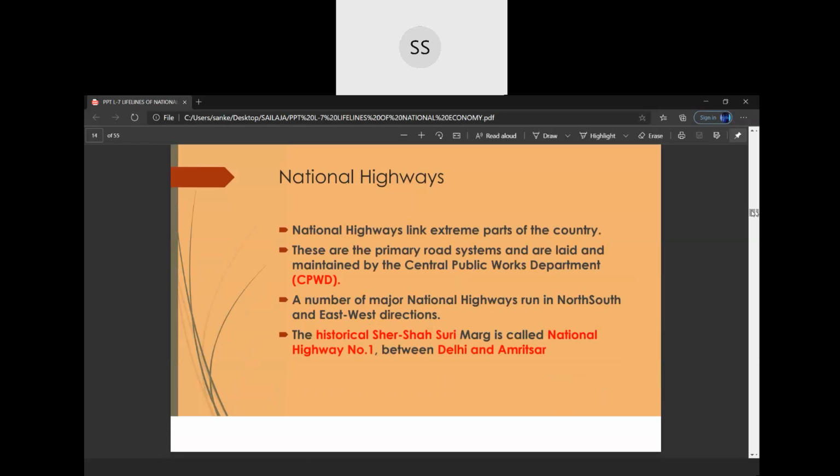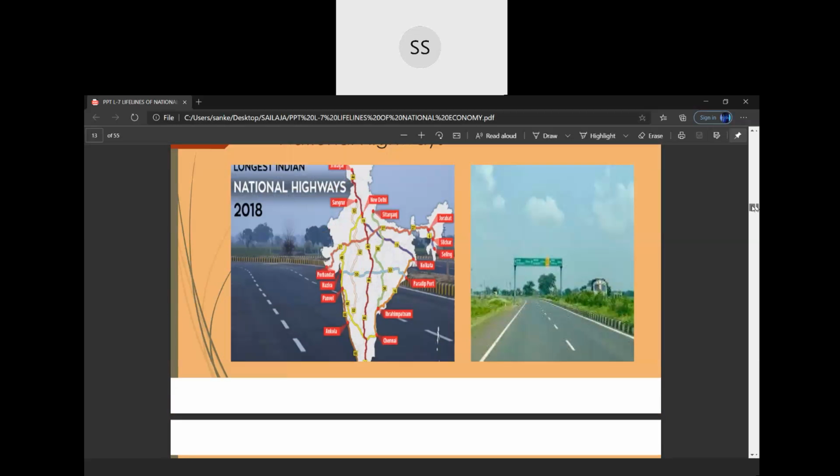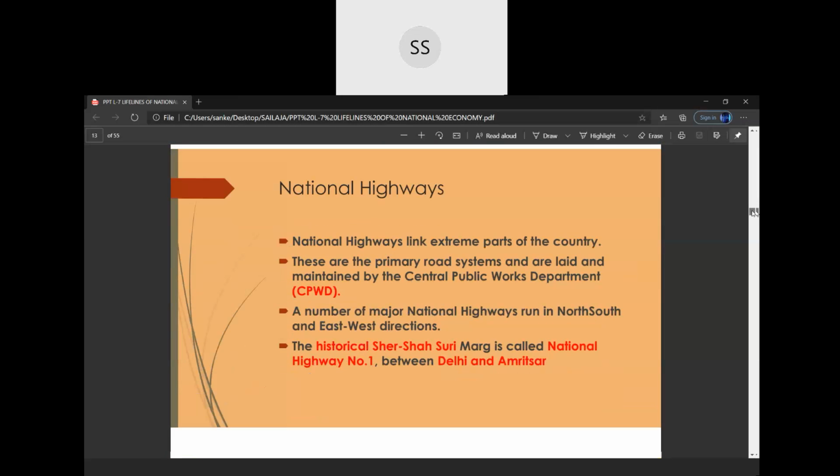Then we have a very famous highway, which is called National Highway number 1. All the highways in the map have been given a number, for easy identification and easy traveling.